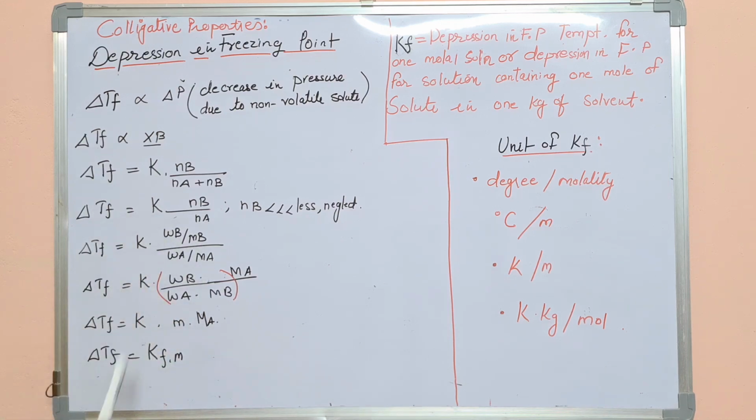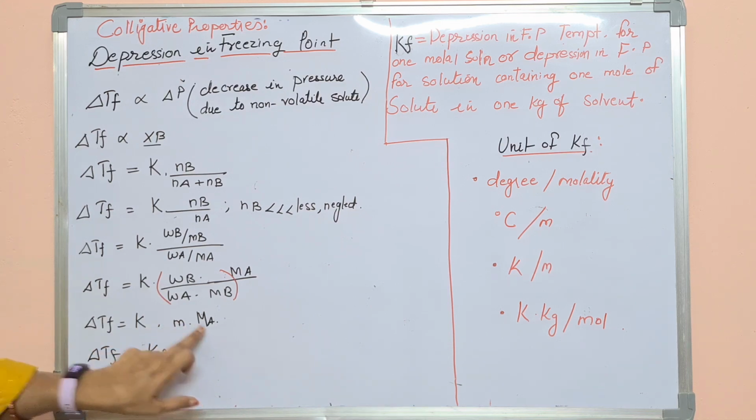Now you write WB upon WA, and this MB will come down and MA will go on the numerator. So this value is equivalent to molality, and MA is written here. This K is constant, molality is small m, and MA is the molecular mass of the solvent.